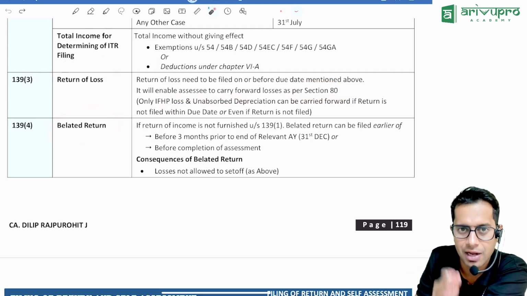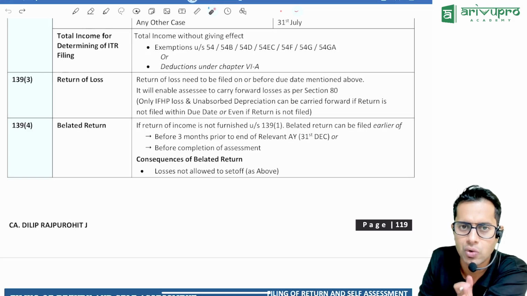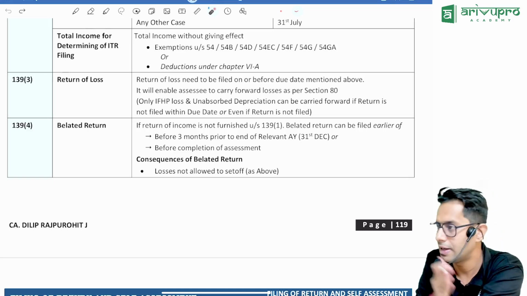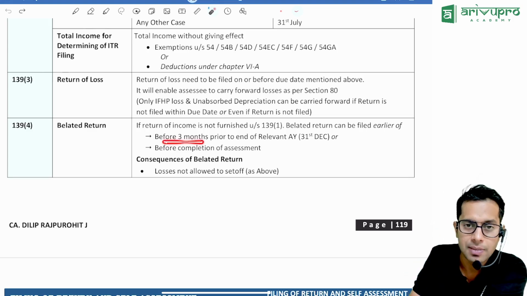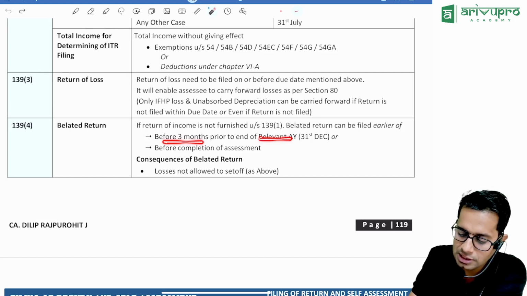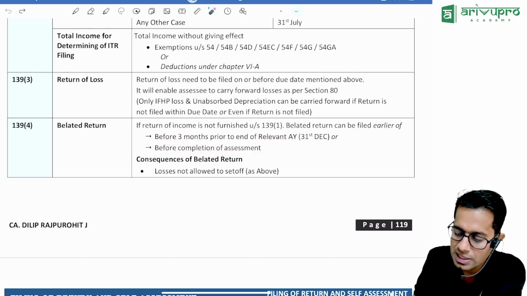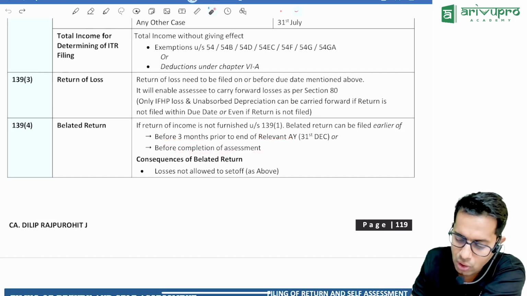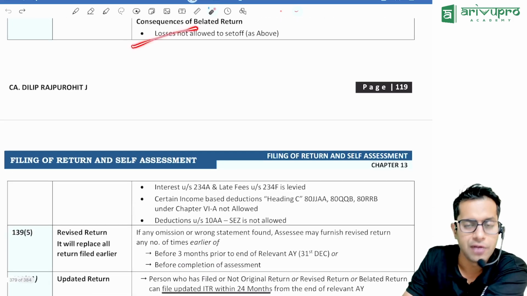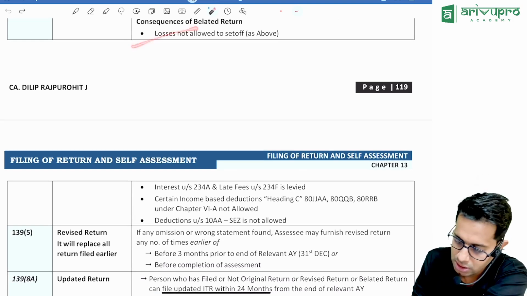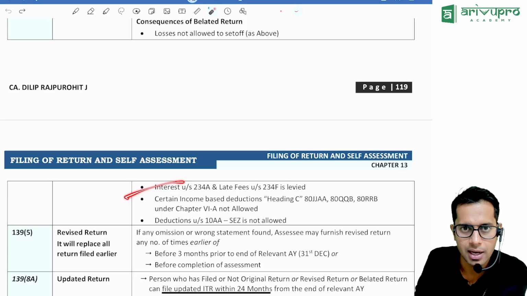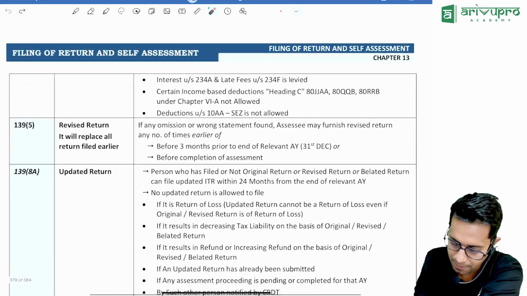Belated return: sir, if I did not file the return within the due date of 31st July or 31st October, can I file it late? Yes, you can file it late, but you should file it 3 months before the end of the relevant assessment year, or before completion of assessment, whichever is earlier. Sir, what if I file a return late? If you file a return late, then you cannot carry forward losses. Then interest under 234A and late filing fees under 234F will be applicable.